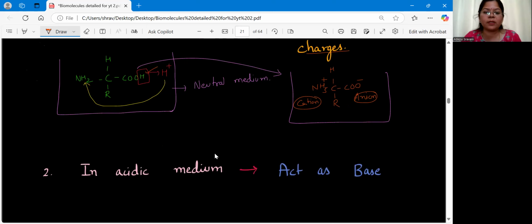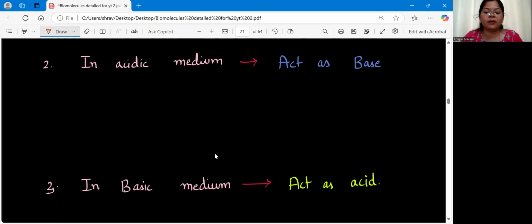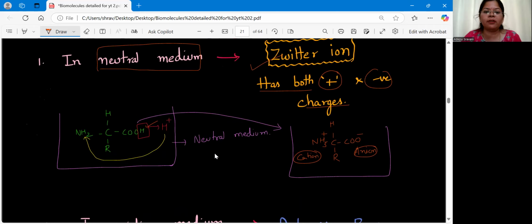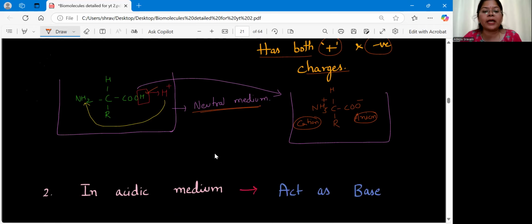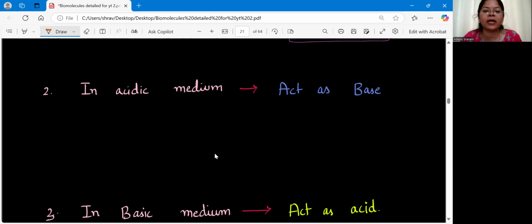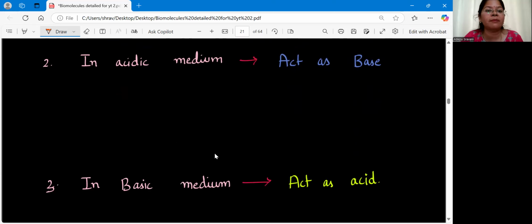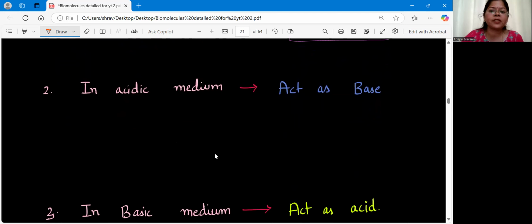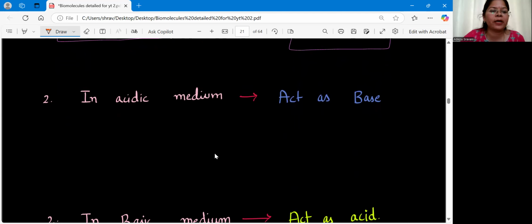Apart from this, in Zwitter ion formation, what did we do? We kept the amino acid in neutral medium, isn't it? What happens when we keep the amino acid in acidic medium or in basic medium? That we'll see. So let us say I am keeping the amino acid in acidic medium. What is the acidic medium here? COOH, isn't it?